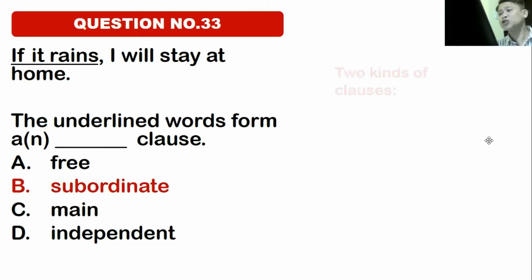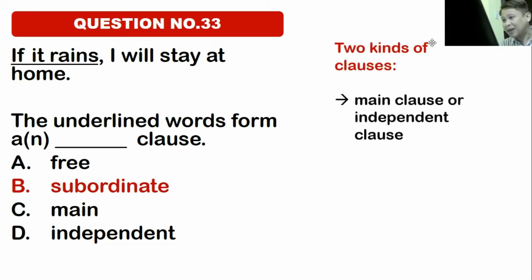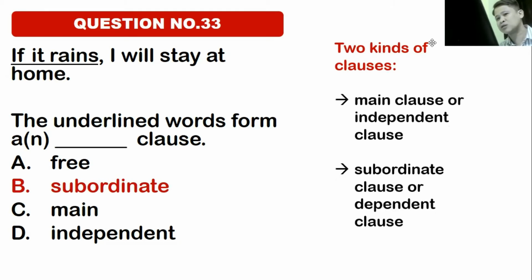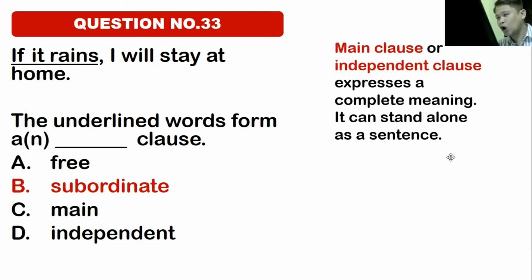Now, there are two kinds of clauses. One is the main clause or independent clause, and the second one is the subordinate clause or dependent clause. Again, what are the two kinds of clauses? The main clause or independent clause and the subordinate clause or dependent clause. A main clause or independent clause expresses a complete meaning.